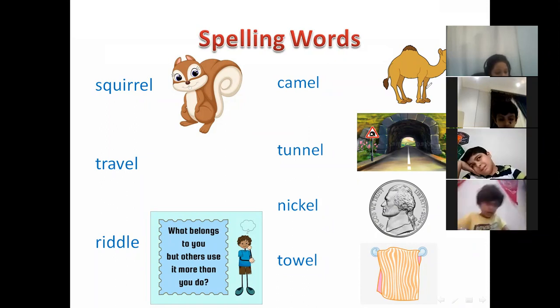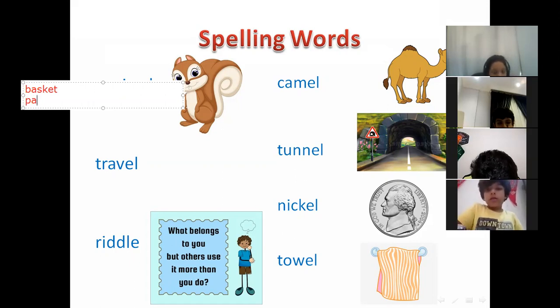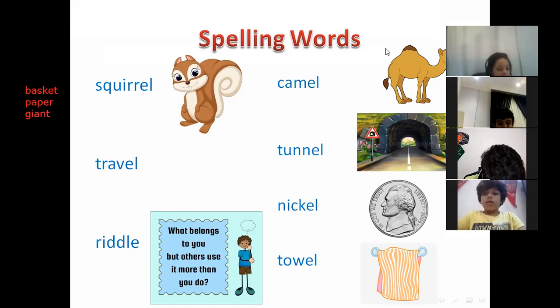For example, if we have basket, paper or giant, let's write them. Do you remember when we took this word, giant? Do you remember what we did? We said basket. We divide it into two closed syllables because we have two short sounds.